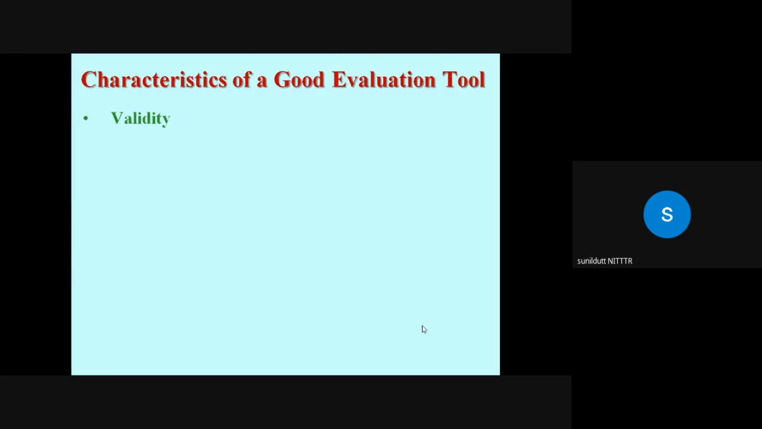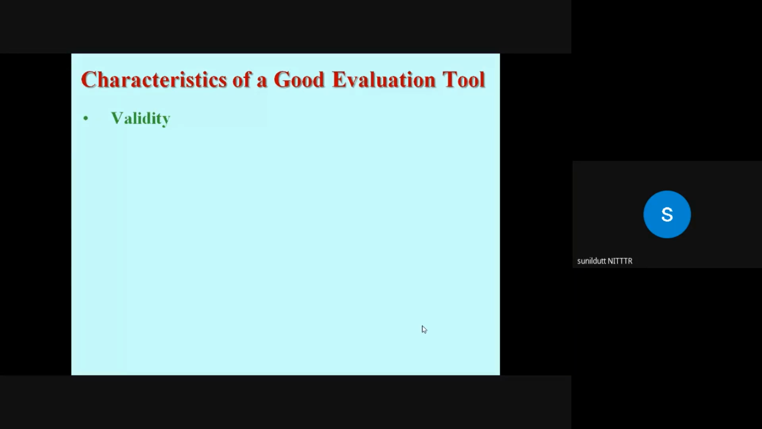Validity: when I say a test is valid, it measures what it is supposed to measure. What it is supposed to measure means the learning outcome. There should be a one-to-one correspondence between the statement of learning outcome and the statement of the question. Say the learning outcome is define force, and the corresponding question should also be define force. If the corresponding question is what is force, or what do you mean or what do you know about force, then these questions will not provide valid results, because these may be measuring something different.